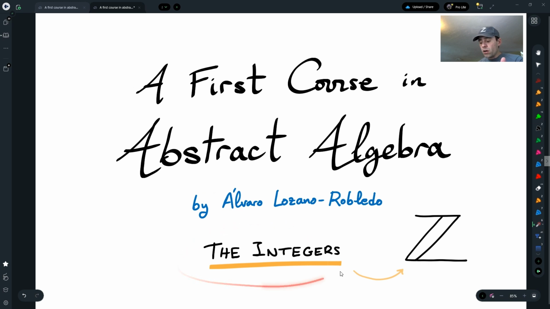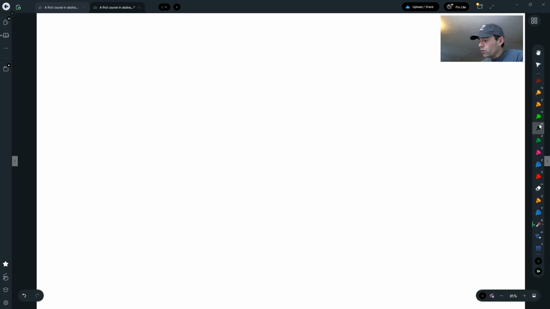Today, we're going to be talking about the integers. This is sort of like the prototype of an algebraic structure that we want to replicate and abstract the axioms of this structure and find others out there. So let's try to do that. Today, what I'm going to start with is the very definition of the integers through its axioms.